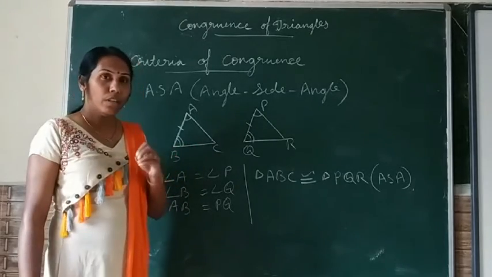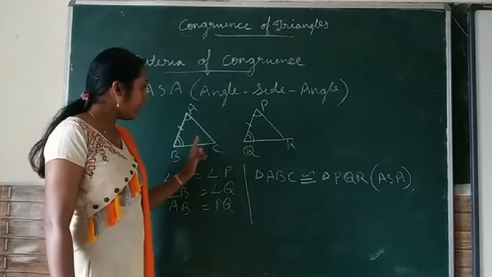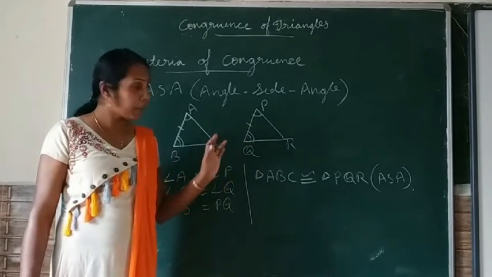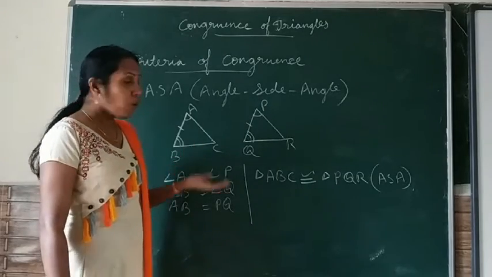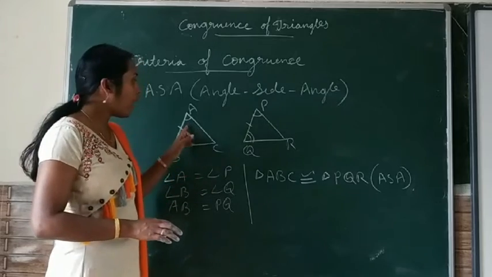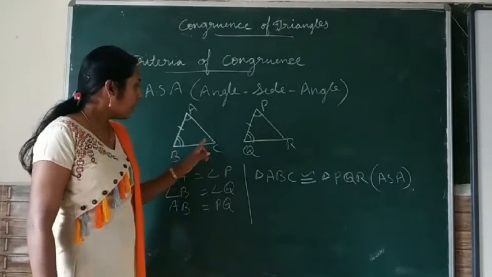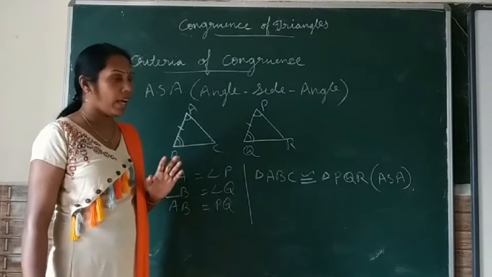Now if in case two pairs of corresponding angles are given and any one pair of corresponding sides is given equal, then also we can apply this criteria by bringing it into the format of two angles and included side, because if two angles are given, we can easily find out the third angle of a triangle.